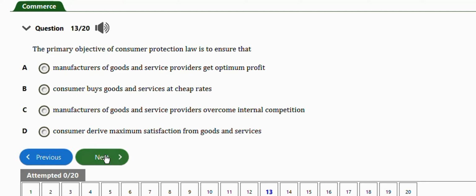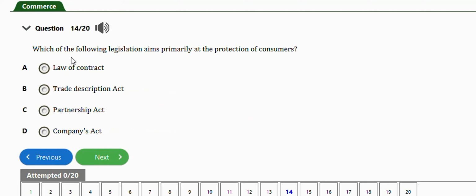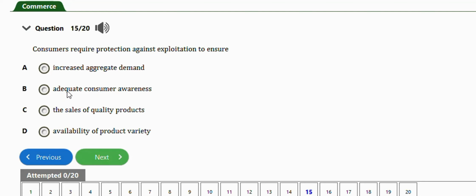Okay, next question is this one. It says which of the following legislation aims primarily at the protection of consumers? So the right answer to this question is option B, Trade Description Acts. Okay, next question. Consumers require protection against exploitation to ensure increased aggregate demand, adequate consumer awareness, the sales of quality products, availability of product variety. The right answer is option C, to ensure the sales of quality products.